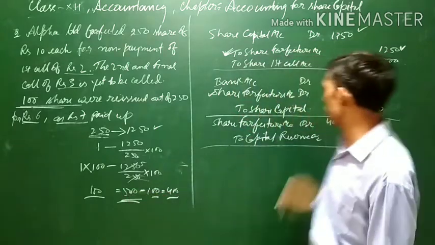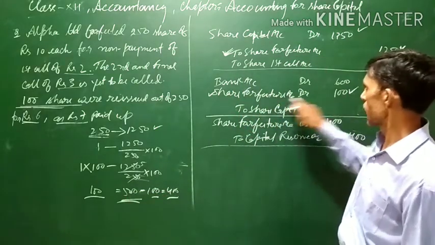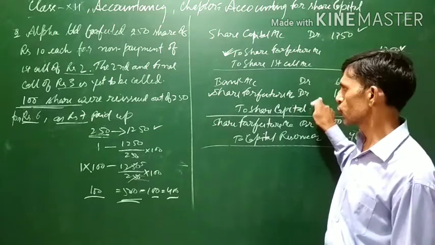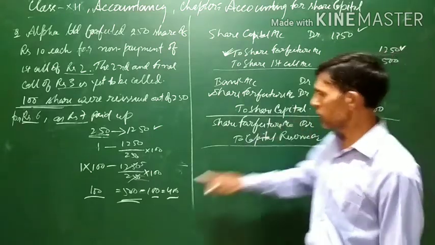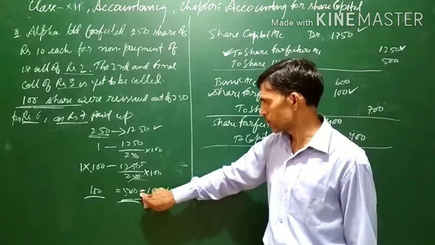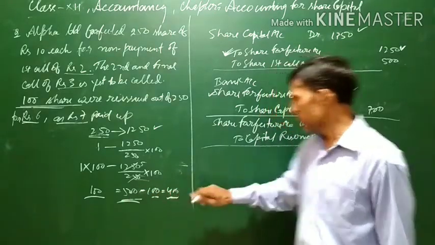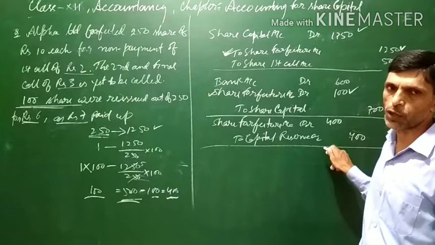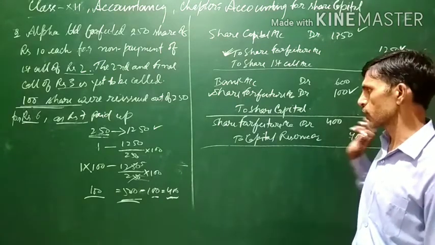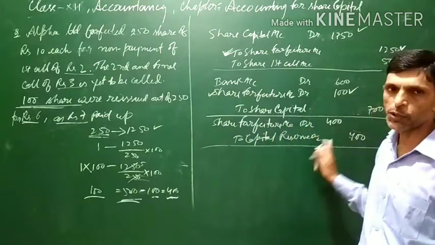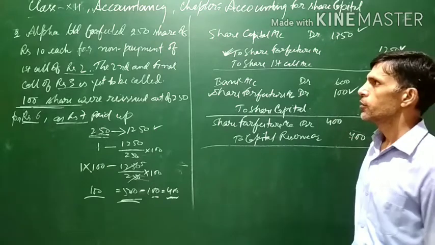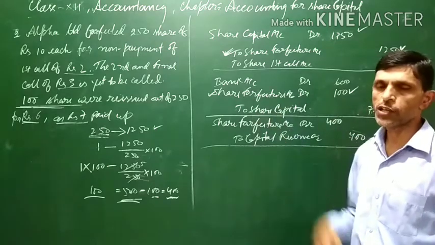Out of this 500, 100 has been used at the time of reissue of shares. 500 minus 100, the remaining amount of 400, will be transferred to capital reserve. Share forfeiture account debit to capital reserve.